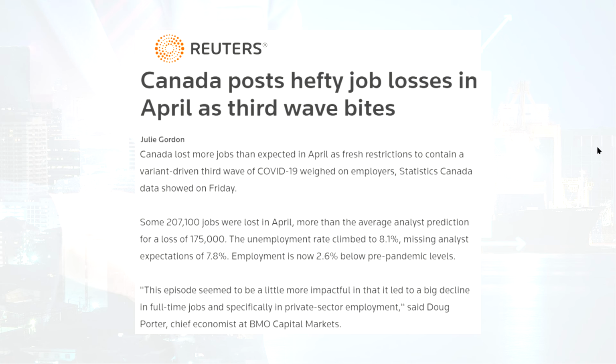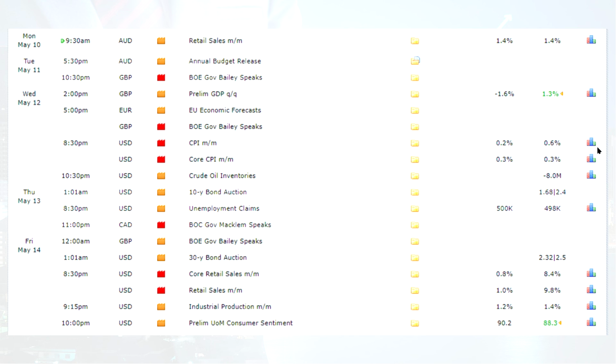Canada lost about 207,000 jobs in April, higher than the 175,000 average analyst estimate. The unemployment rate climbed to 8.1%, which was higher than the 7.8% expected by the analysts, and the employment rate is now 2.6% lower than the pre-pandemic level. Full-time jobs decreased by 129,000 and part-time jobs decreased by 77,800. Alright, so coming up next is the forex calendar for next week.